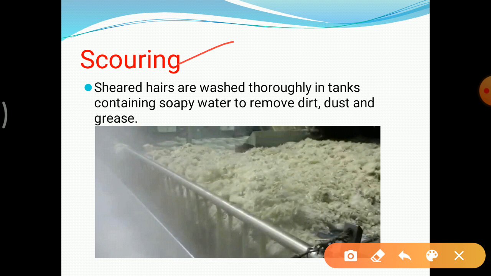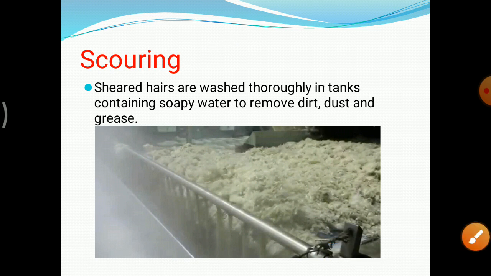Whenever we are removing the hairs from any living animal's body, it is not hygienic to use those hairs directly, because they might have dirt, dust and grease also. So the next step is to wash those hairs. By washing those hairs, we are making them hygienic to use for the next process.